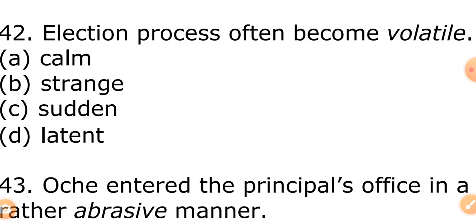The election process often become volatile. A, calm. B, strange. C, sudden. D, latent. Opposite meaning of volatile: is it calm? Is it strange? Is it sudden? Or is it latent? Okay.